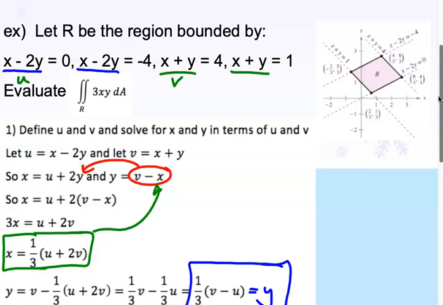So u is going from -4 to 0 and v is going from 1 to 4. It doesn't matter because they're all numeric, so it makes no difference if you go dv du or du dv, as long as you have the right numbers with the right variables.